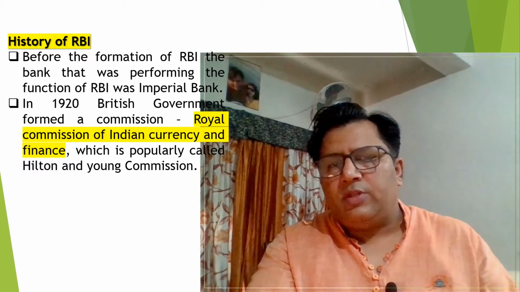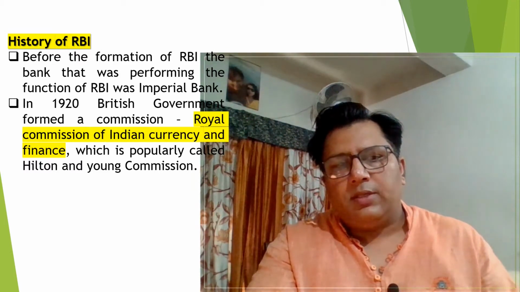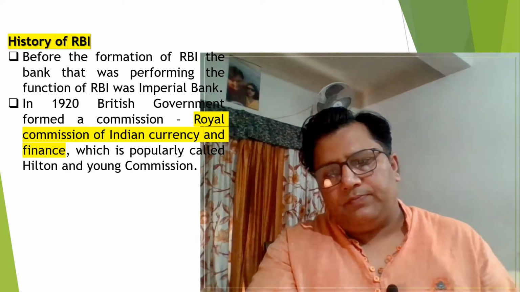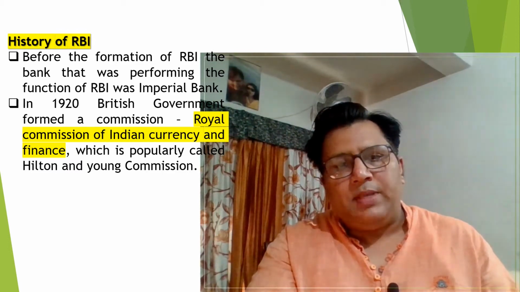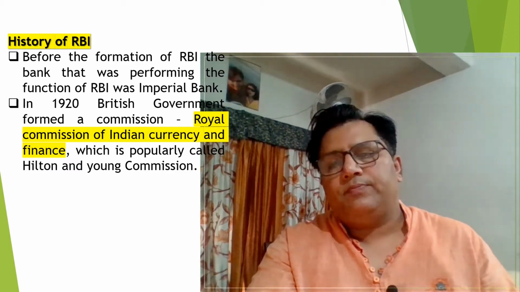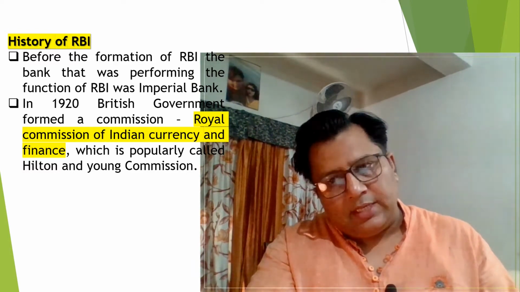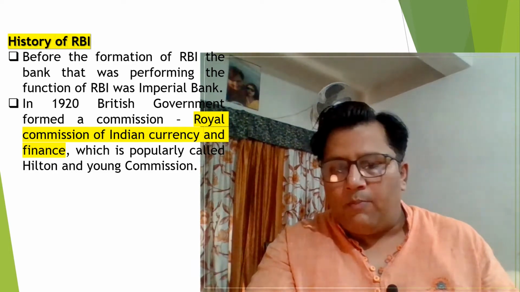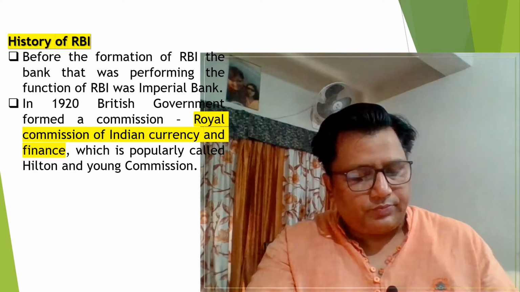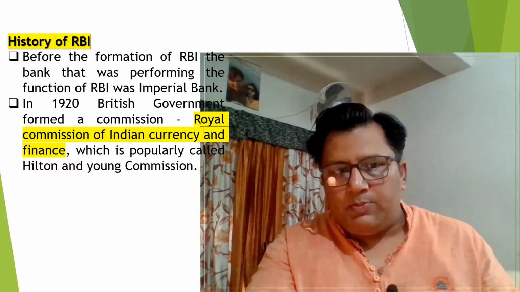Before the formation of the RBI, always remember, the work of the RBI was performed by the Imperial Bank. The formal name of the Imperial Bank was the Presidency Bank. The three banks collectively called the Presidency Bank are the Bank of Bengal, Bank of Bombay, and the Bank of Chennai.